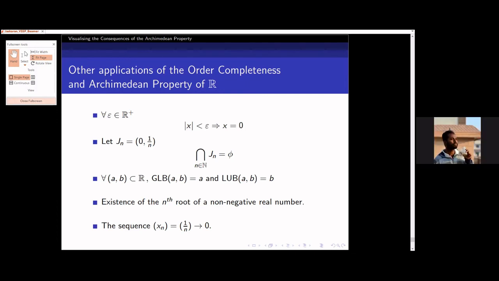I have a question. When you prove that for every real number x, there are these consecutive integers around x, can you move to that slide? Yes, sir.